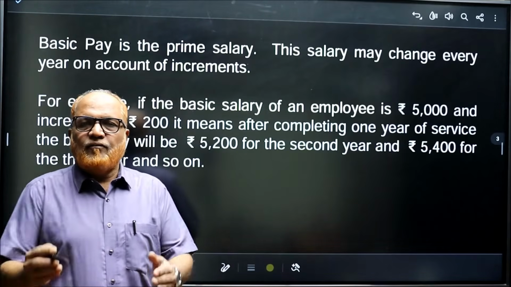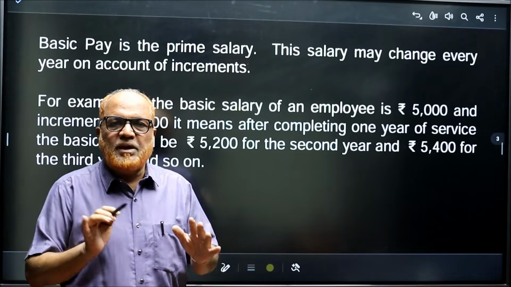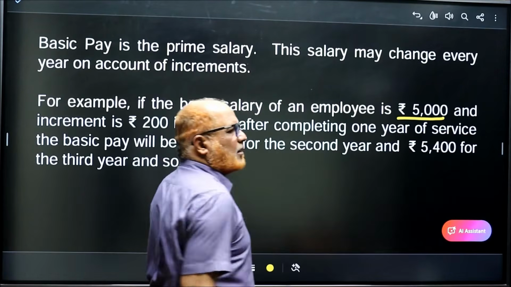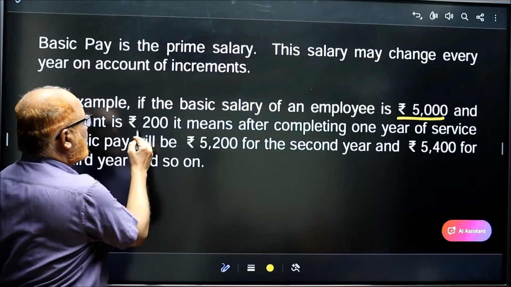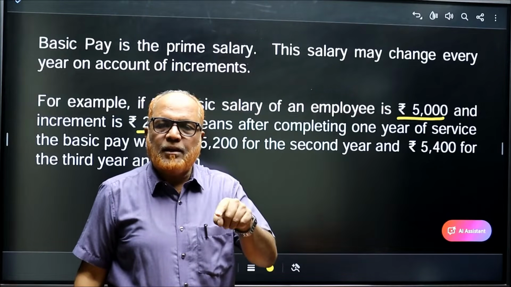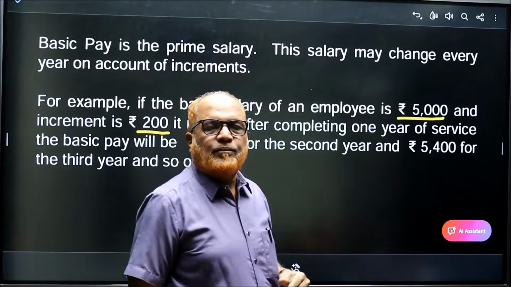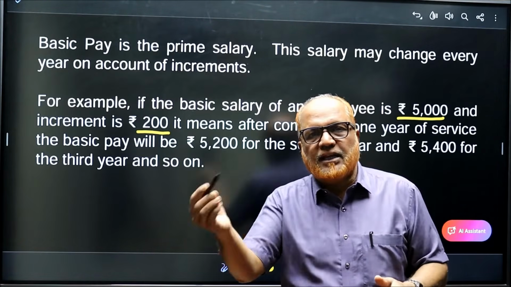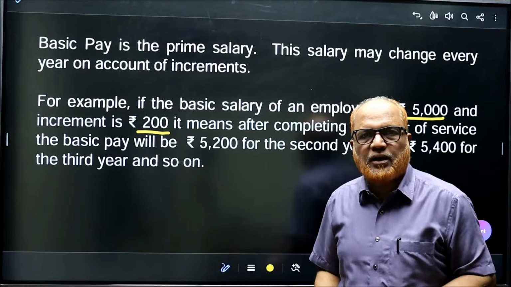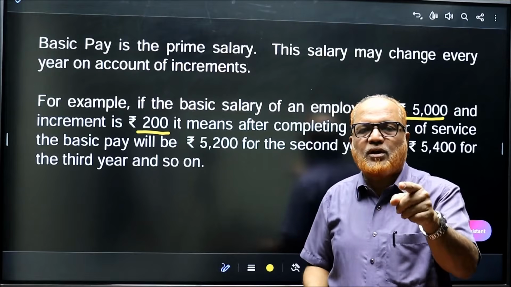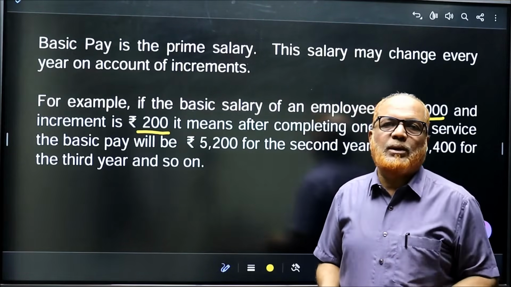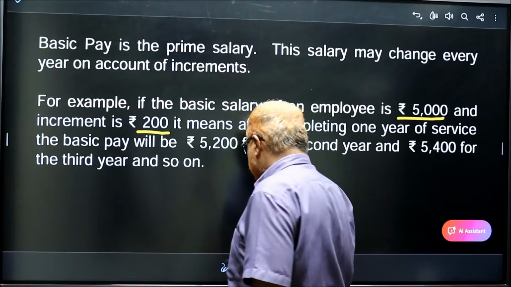What does it mean? When the employee joins, his basic salary will be 5,000. You can see here 5,000 basic salary, and the increment is 200 rupees. That means after completing 1 year, the salary per month will become 5,200. Next year, 5,200 plus 200, 5,400. Next year, 5,400 plus 200, 5,600. Like this, increments will be there in salary.